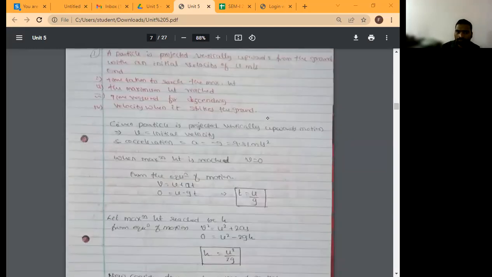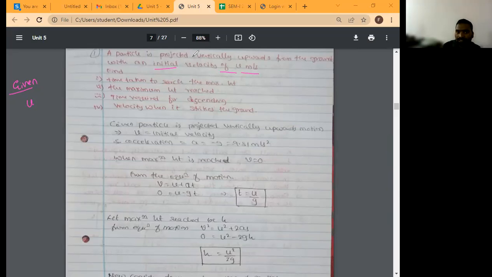Okay, have you written? Yes, sir. Okay, just don't write anything, concentrate. What is given first? Initial velocity is given, correct? Yes, sir. Initial velocity is how much it is? It is u is given. Then what is asked? Time taken to reach the maximum height.